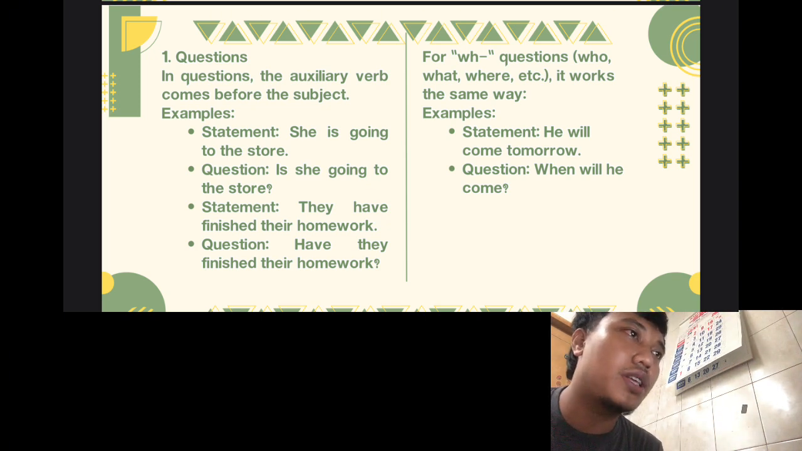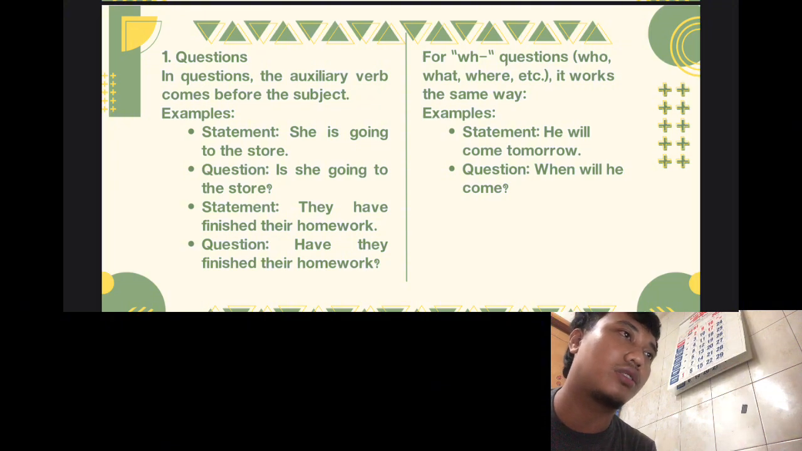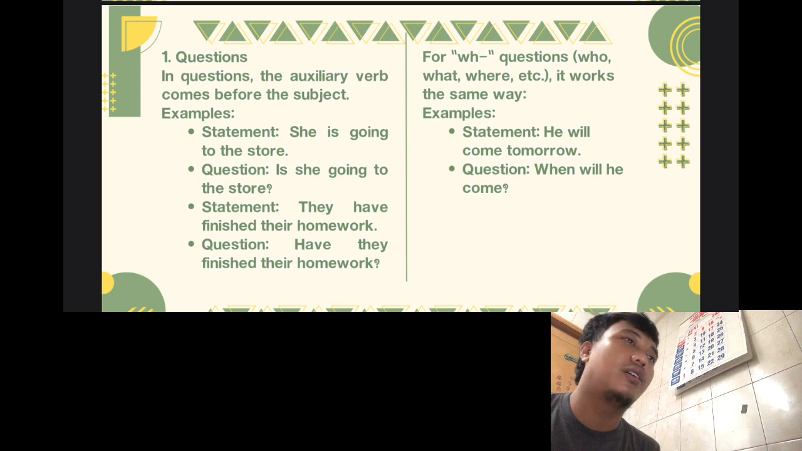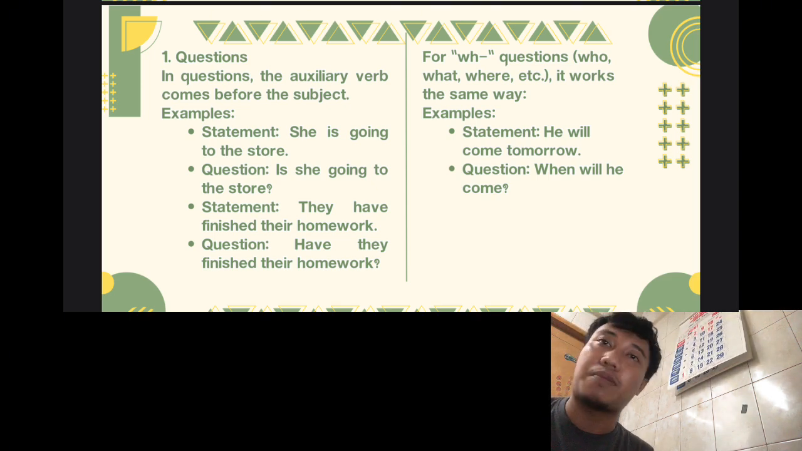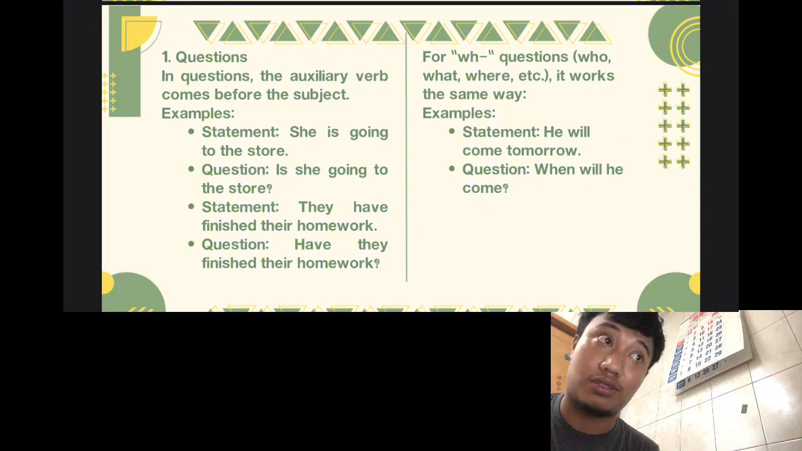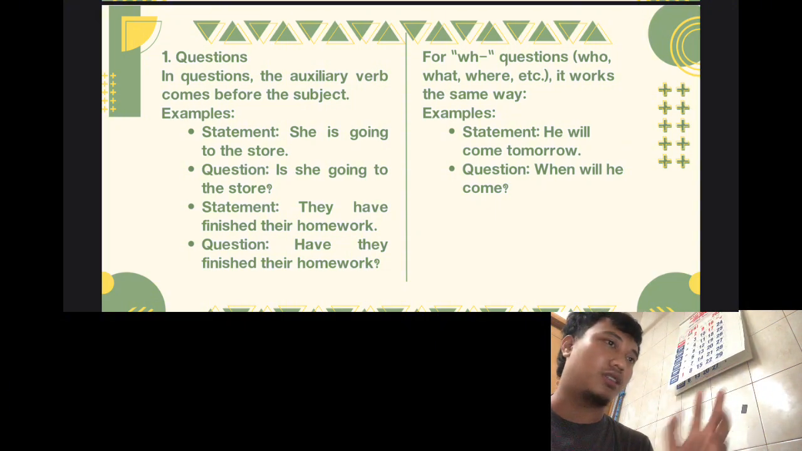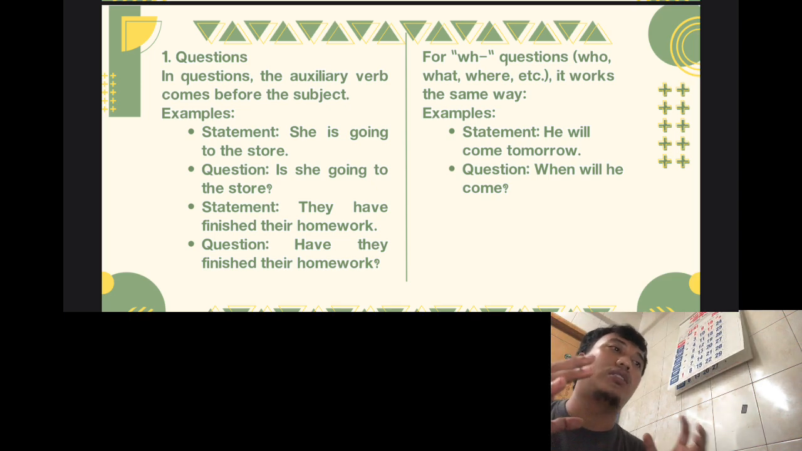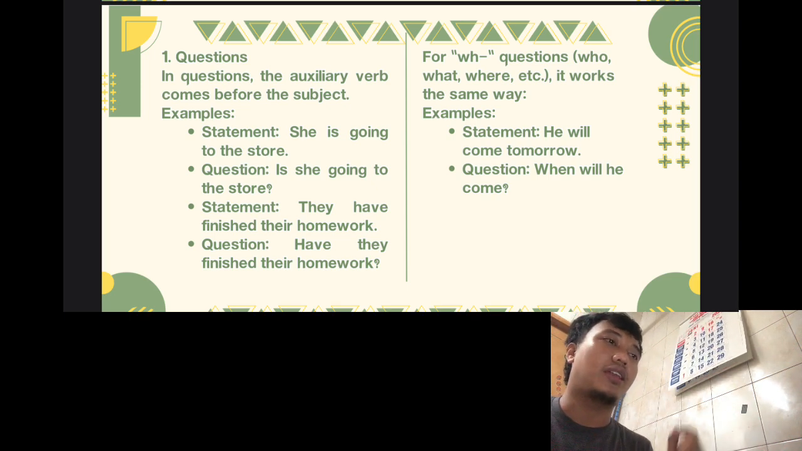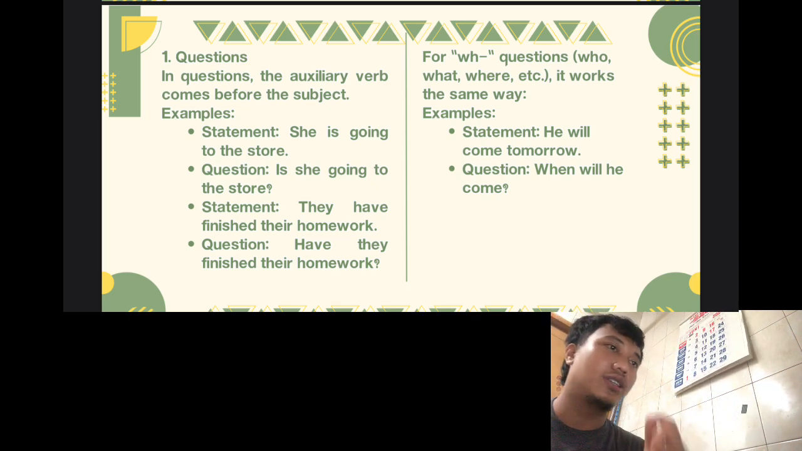Okay, for the negative sentence with emphasis, when you start a sentence with negative words like never or rarely, the auxiliary comes before the subject. For example, the statement: she had never seen such a thing. You can emphasize by putting the negative word at the beginning of the sentence: never had she seen such a thing.